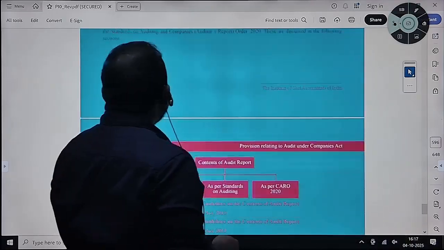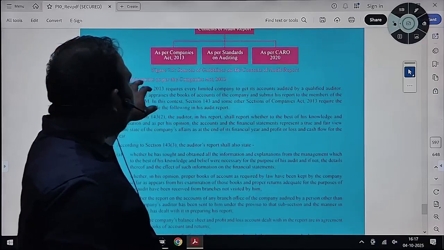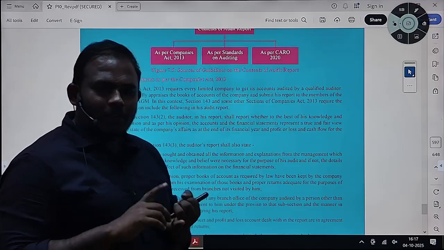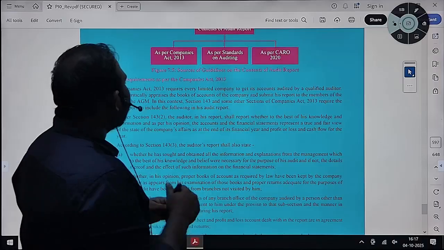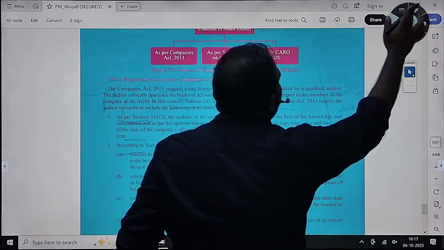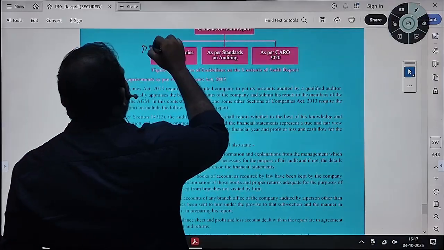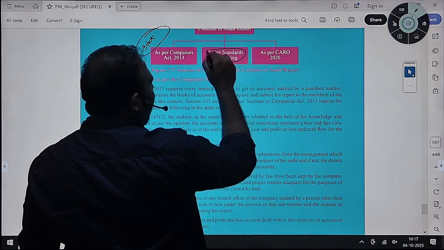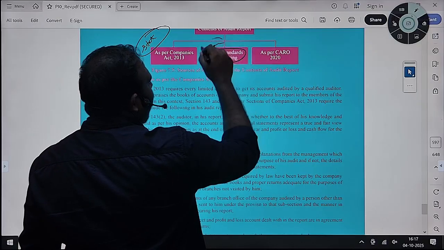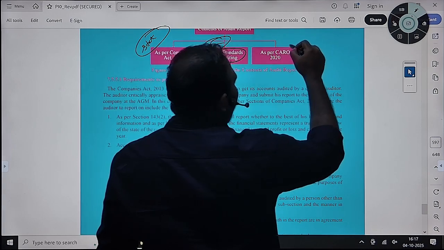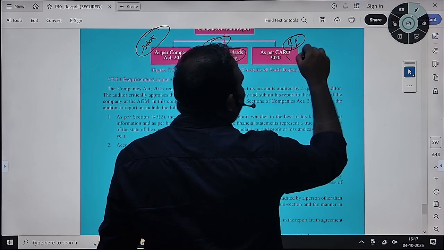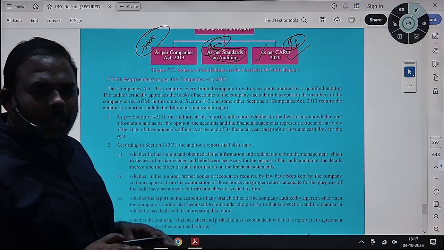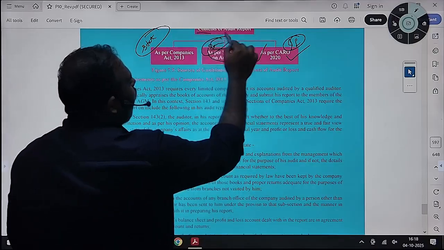So contents of audit report. I already told you. Auditor, if any statute is applicable, he will conduct the audit as per the statute. The statute might determine. And next he will conduct as per standards on auditing, as per the requirement of standards. Then if CARO is applicable, you have to comply with the requirements of CARO 2020. These are the three which form your contents of audit report.